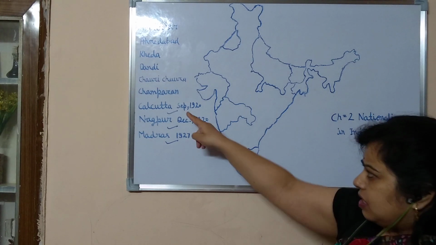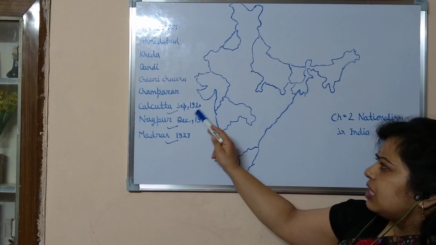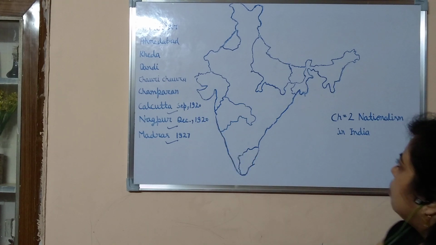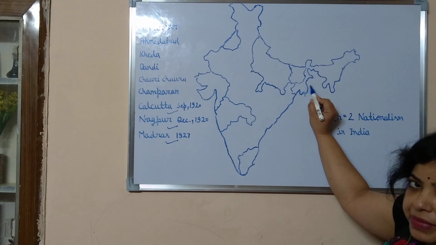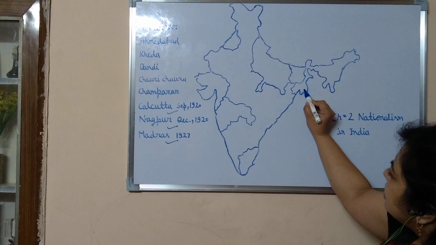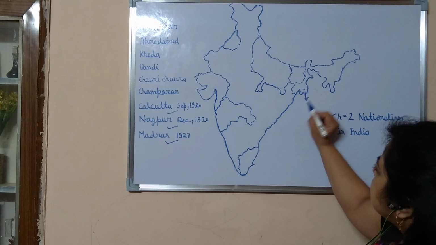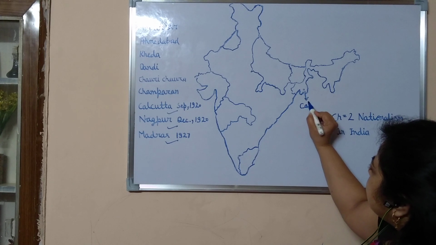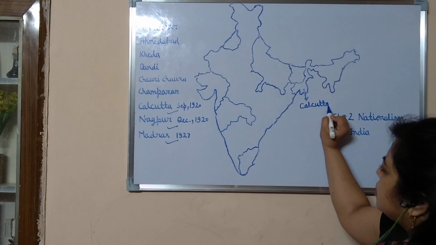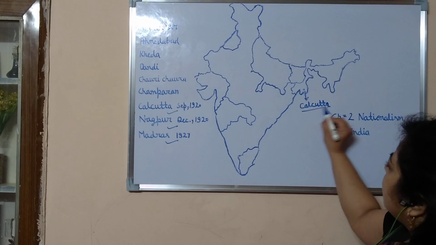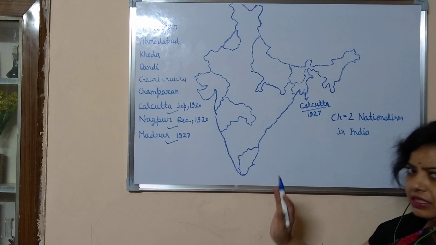So, we will start from the Congress sessions. The Congress session of September 1920 was in Kolkata, and Kolkata is here. The border is mixed with Bangladesh. Here is Kolkata, so this is the place. That time it was Calcutta. The Congress session of 1927 was also held in Calcutta.